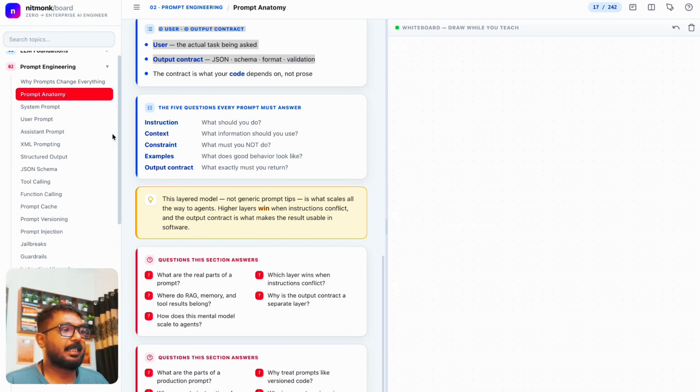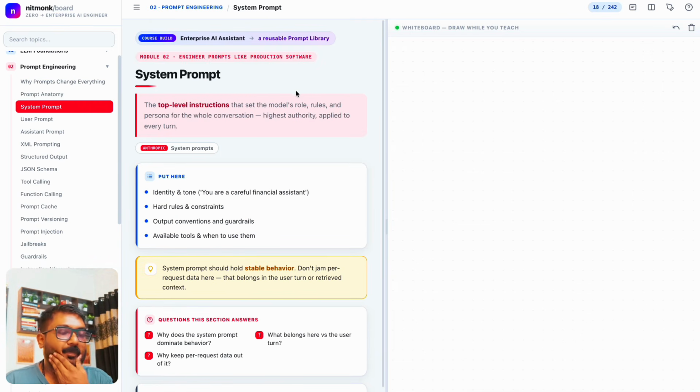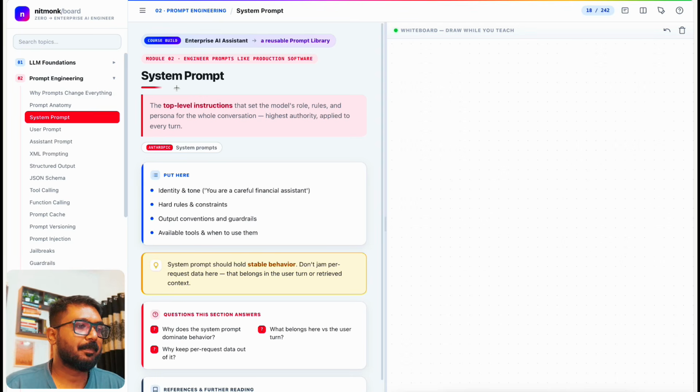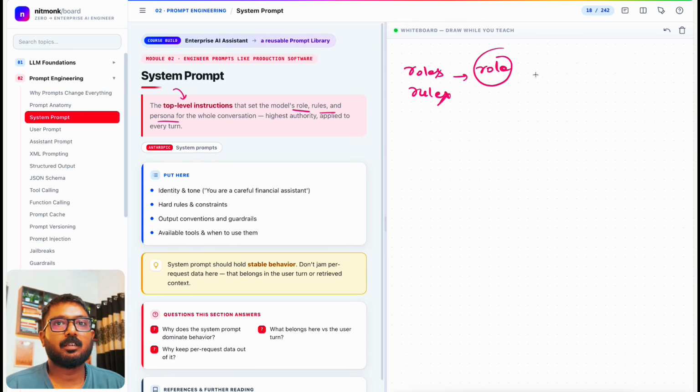Now let's try to understand the system prompt more deeply. In the system prompt, there is a top level instruction that sets the model's role, rules, and persona, right? And it's not roles, it's a role. So we give one system prompt with one role.